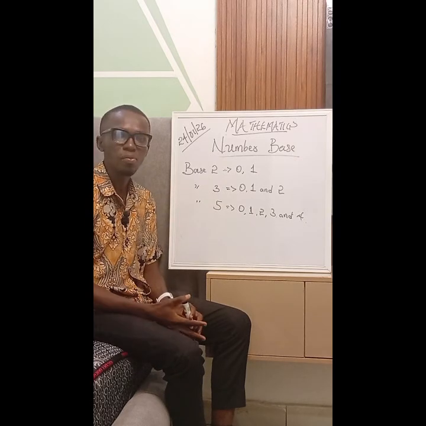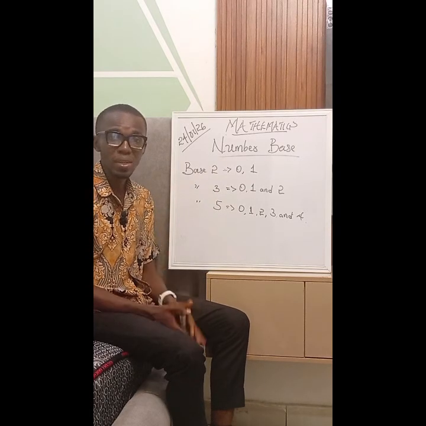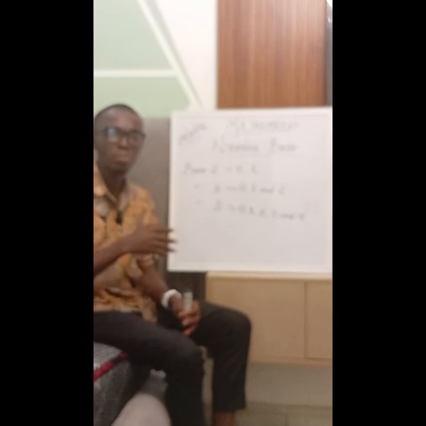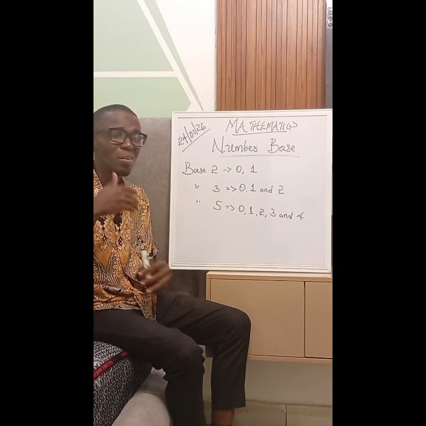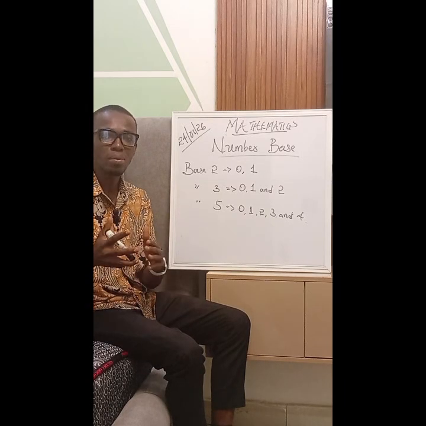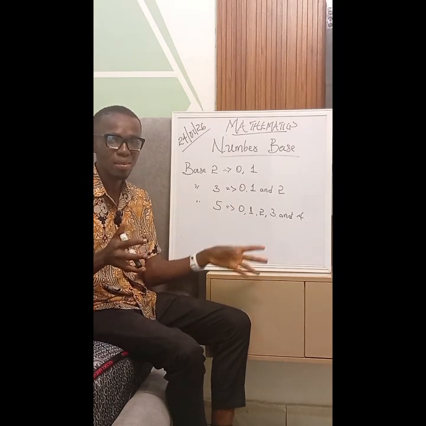There are some other types of base. Note that base does not have an end because in actual sense, numbers do not have an ending point. So number bases do not have an ending point. However, in the calculation of number bases, we usually stop at base 16, which is hexadecimal, right?